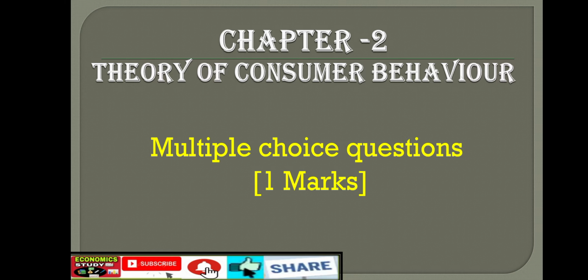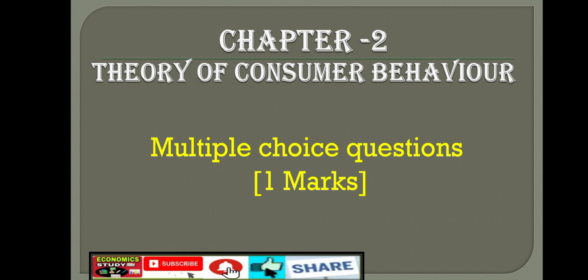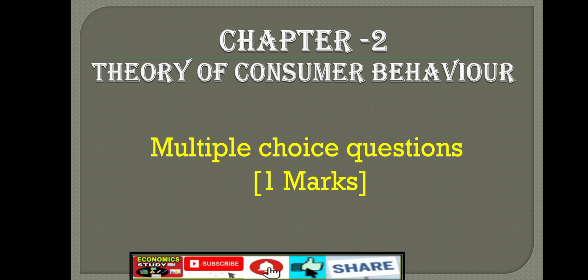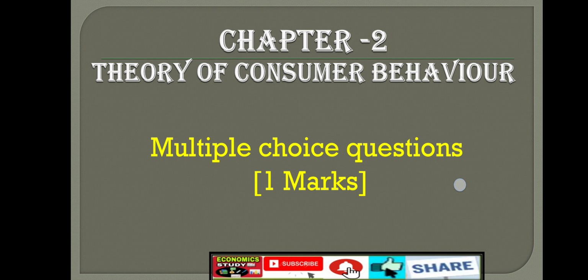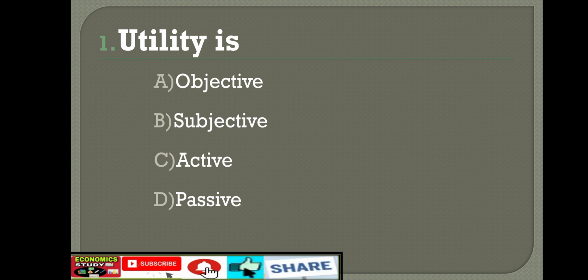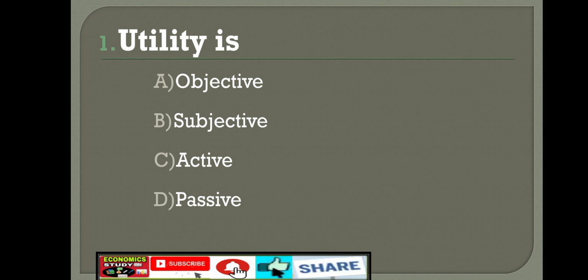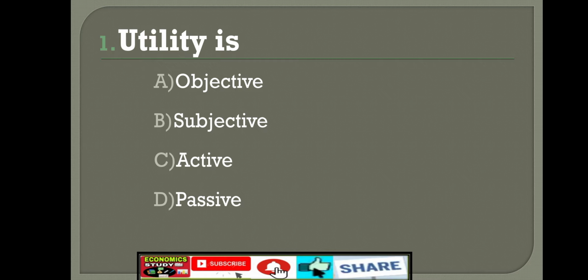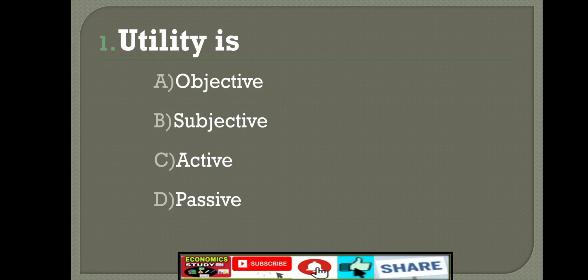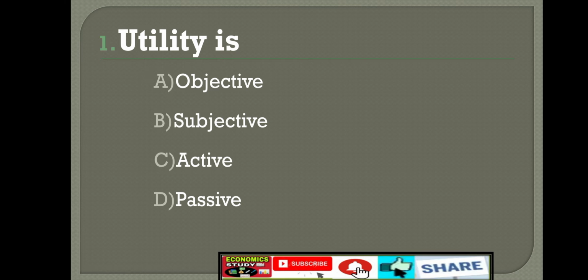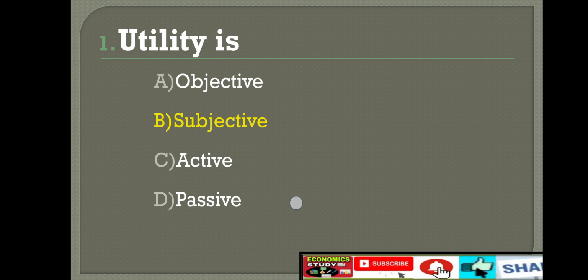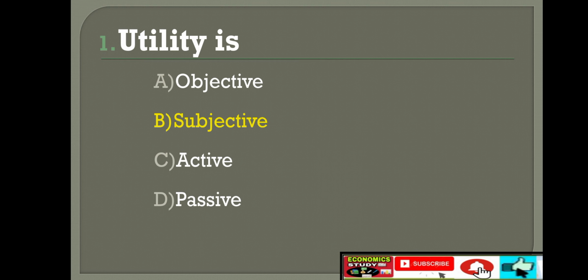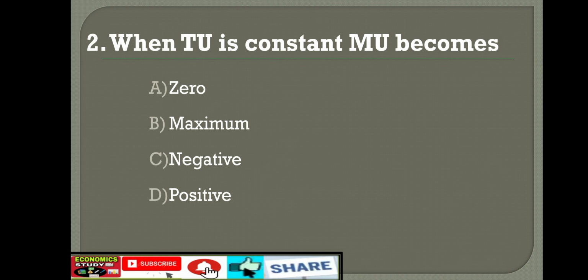Next chapter, chapter number 2, theory of consumer behavior, multiple choice questions or MCQs. Each question carries 1 mark. First question under second chapter: utility is option A, objective; option B, subjective; option C, active; option D, passive. Right answer is option B, subjective. Utility is subjective.